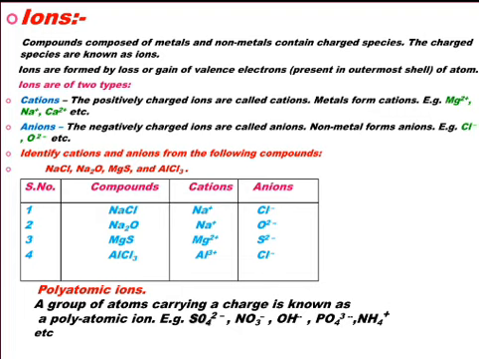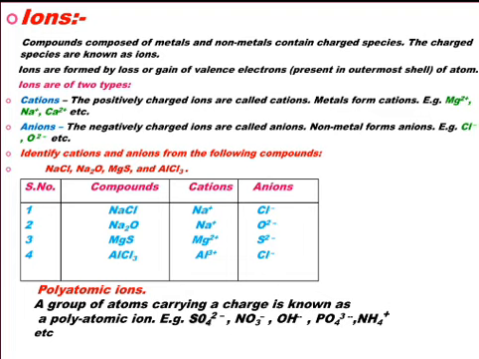See the next one. It is OH-. Again, it comprises 2 atoms, 1 oxygen, 1 hydrogen. So atomicity is 2, carrying a single charge, 1 negative. So it is again a group of atoms carrying a charge. It is an example of a polyatomic ion. It is called hydroxide ion.